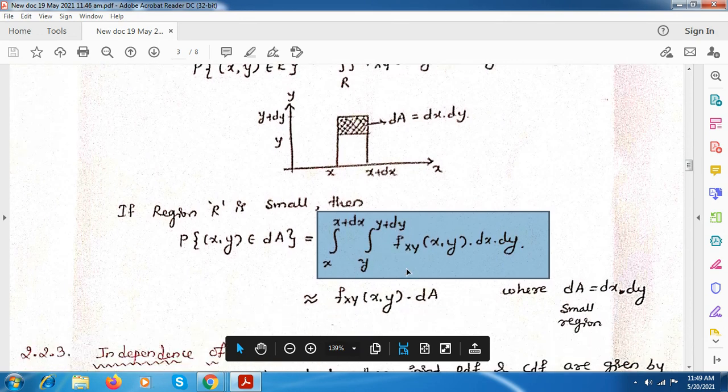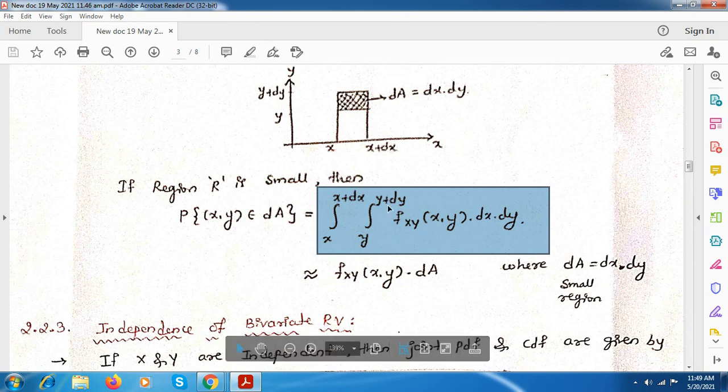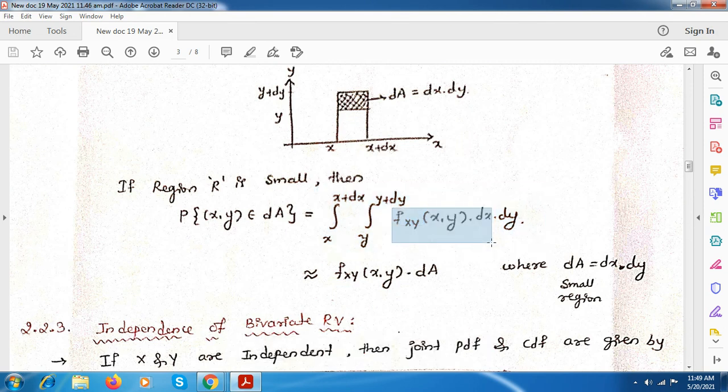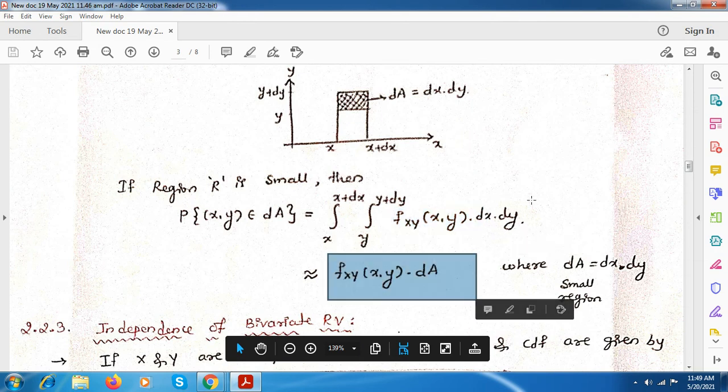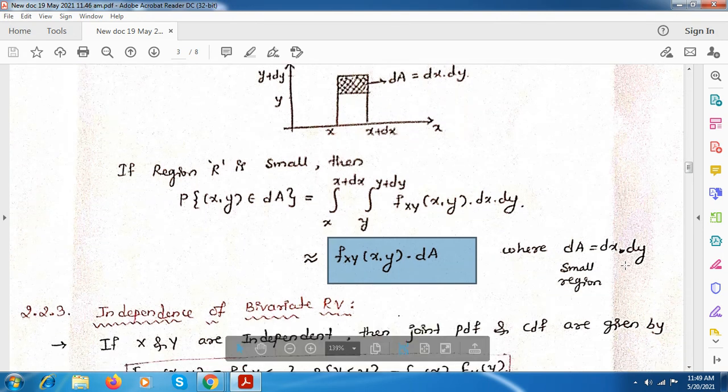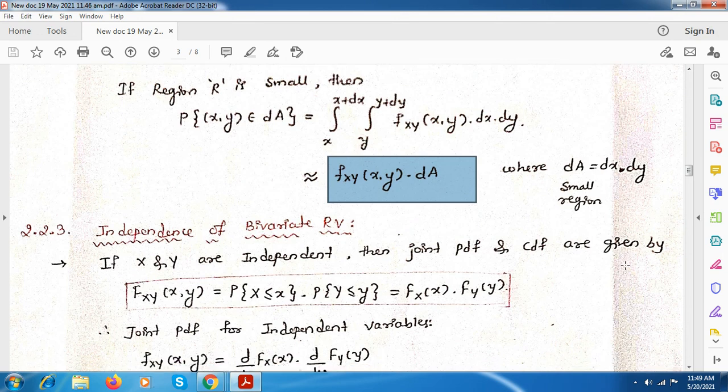This will be nearly equal to only this PDF, that is f of x comma y into dA, where dA is nothing but dx into dy for the small region. Till here we have seen in the previous class, so I have just recapped it.